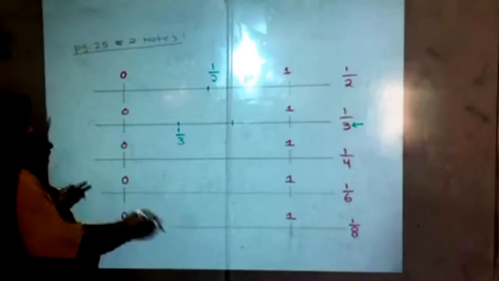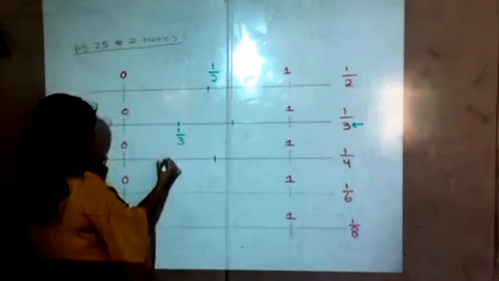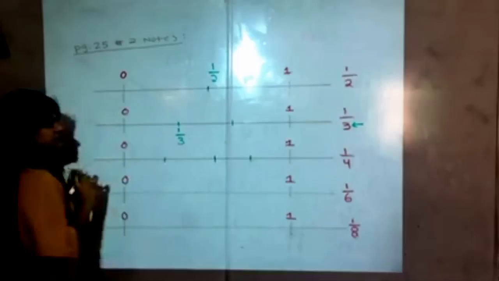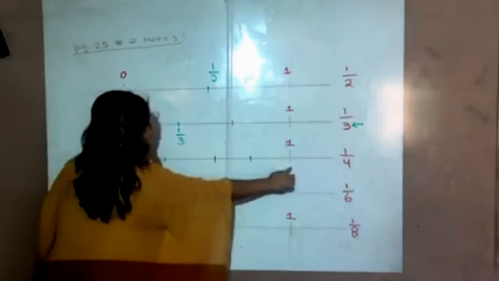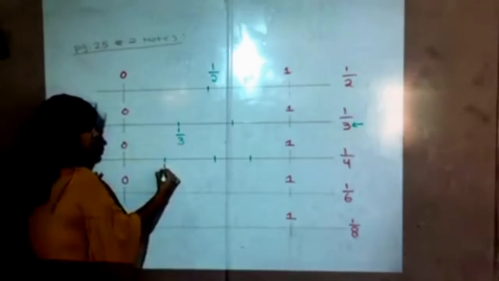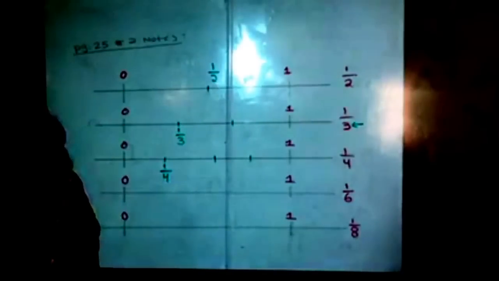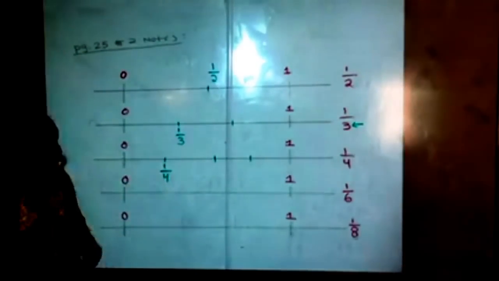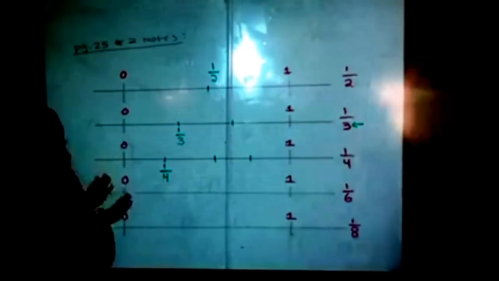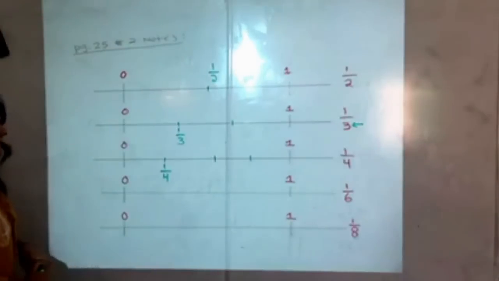Next we have 1/4. So I'm going to first split into 2 pieces and then each of these into an additional 2. So now I have 1, 2, 3, 4 parts. This is going to be 1/4. Now I know I'm talking very quickly and you should be pausing this video as we go. So please don't try to keep up. Just take a moment to pause it and write it out very neatly.